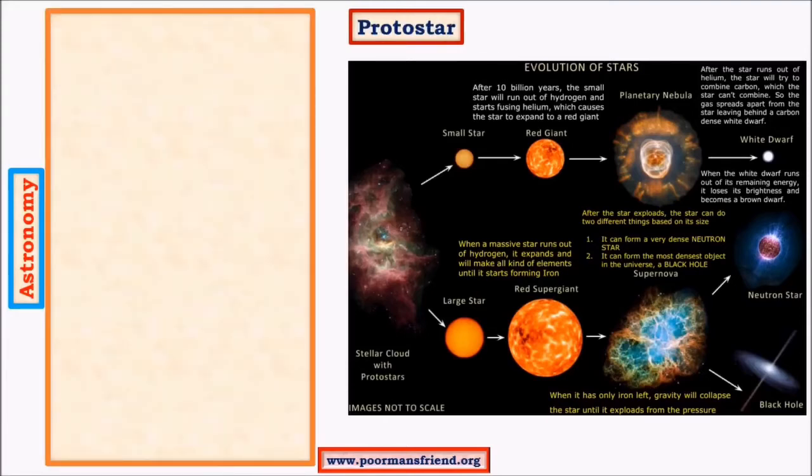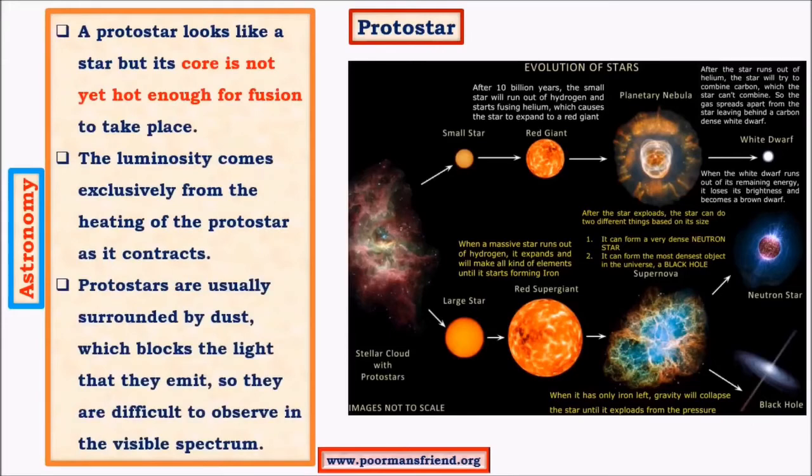In the next stage, the star is called a protostar. It is an intermediate state between the nebula and the main sequence star. At this stage, the star will coalesce and form a big, huge mass, near equal to a star, but it doesn't have enough energy to start nuclear fusion. So what is nuclear fusion?